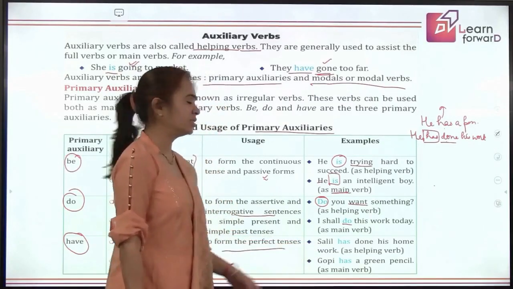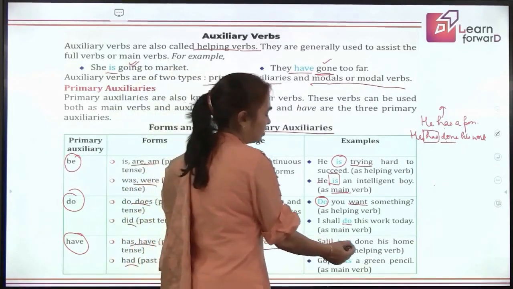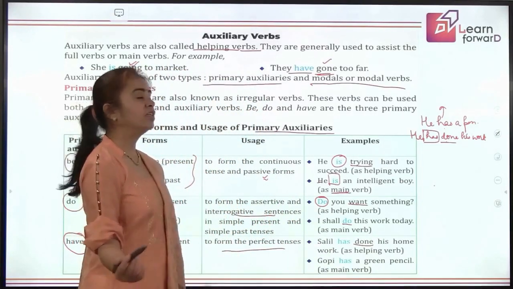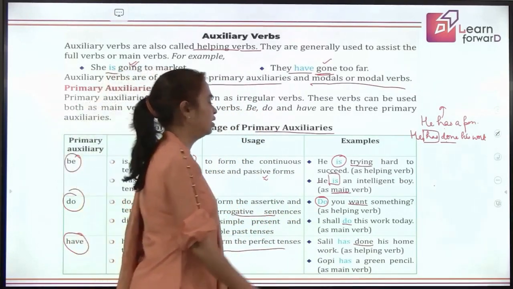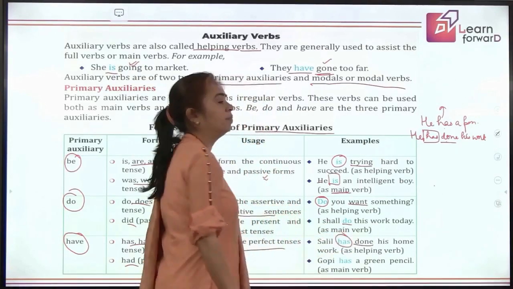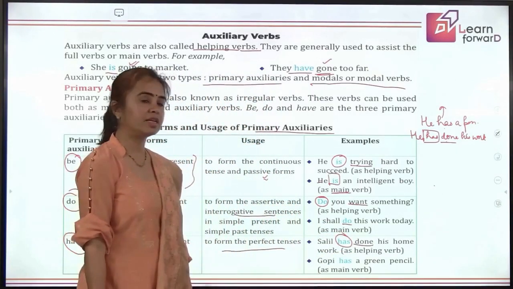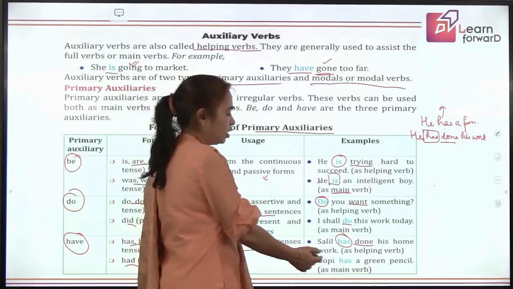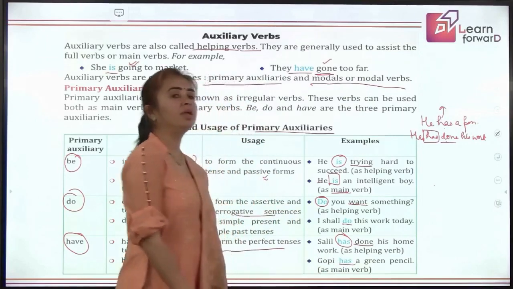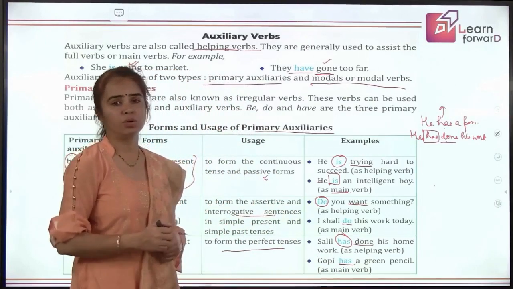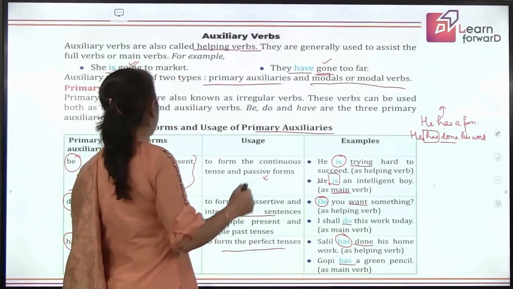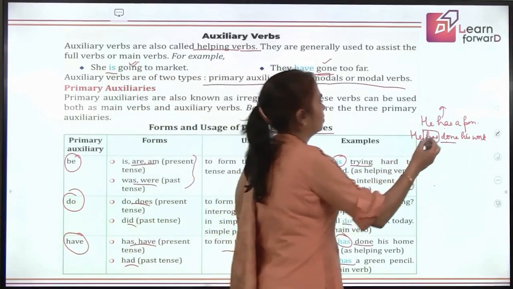Coming to has, Salil has done. So it's helping out the main action done. Salil has finished his homework if I say. So it is helping out finished in telling you that what the tense is. It is perfect tense, present perfect tense. But if you say Gopi has a green pencil, then here he has is the main verb because there is no other action going on. So this marks the difference between primary auxiliaries and the main verbs, right?